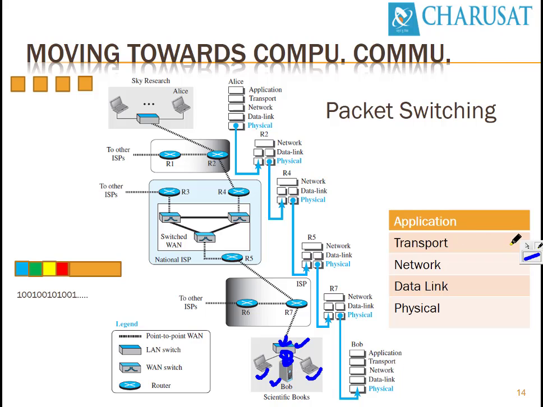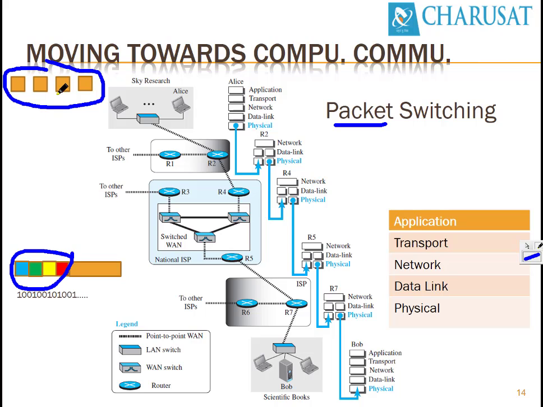So this is the way data is sent on a packet switching network. Over here, in the abstract view of a packet switching network, the whole data is divided into bunches. Each and every bunch will have its own header. In a similar way, this packet will have a header, this packet will have a header, and this packet will have a header. Each and every packet will be sent over these lines. We have seen how it transfers over these devices for one packet. Subsequently, the same follows for the second packet, then the third packet, and the fourth packet.